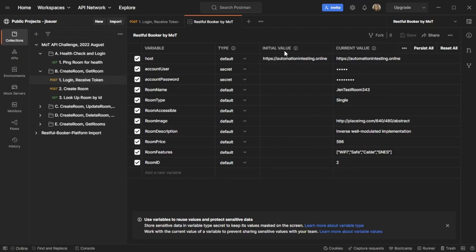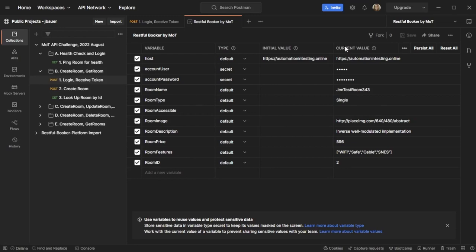Another piece that I'd like to call out also is the initial value versus the current value. The initial value is synced if you are using Postman with the cloud, that is your account and all the wonderful things you make in collections, including these environments here. So if you potentially have a shared space and you want to have that information shared, the initial value is the spot to go to give everyone the same default value the first time that they hop in.